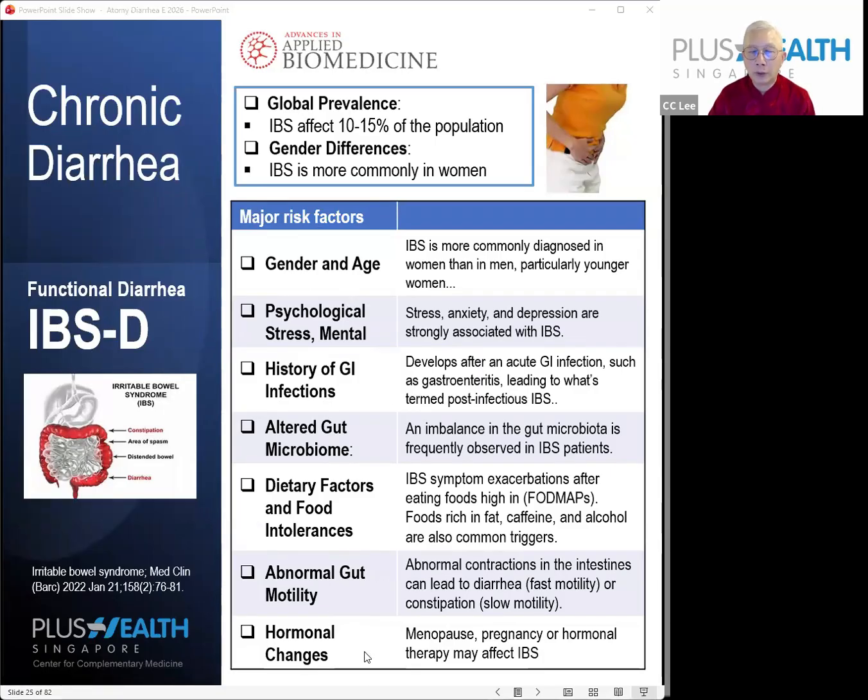And hormonal changes like menopause, pregnancy, or hormonal therapy may affect IBS. So these are the major factors. You can see that for functional diarrhea, the most common type of diarrhea, the risk factors are so many. No wonder it's very common for most of us, and in fact, very common for older women.